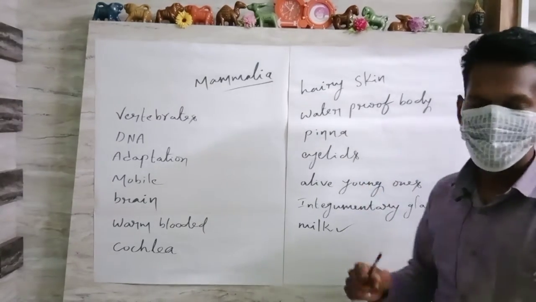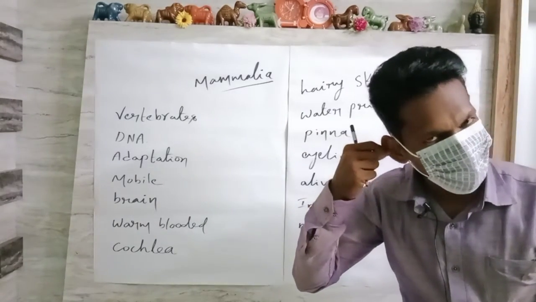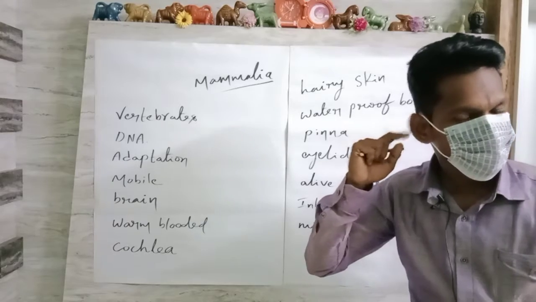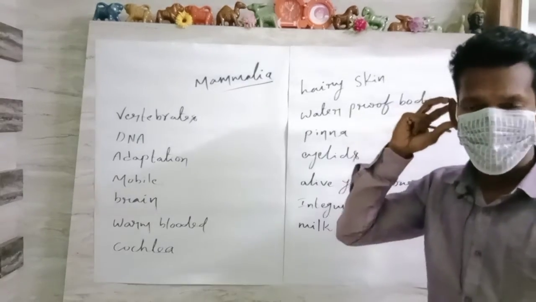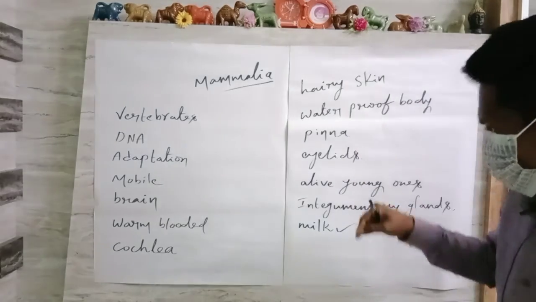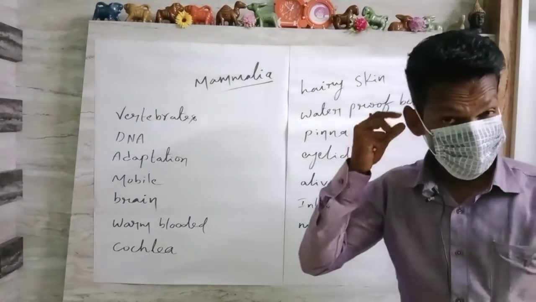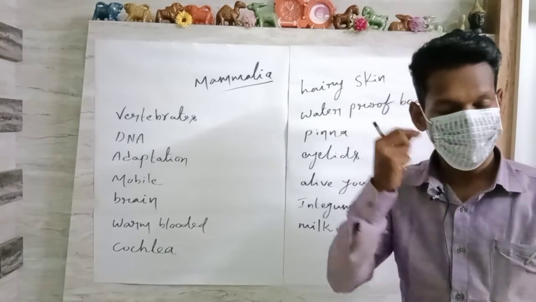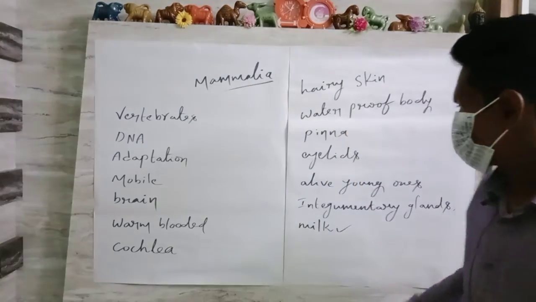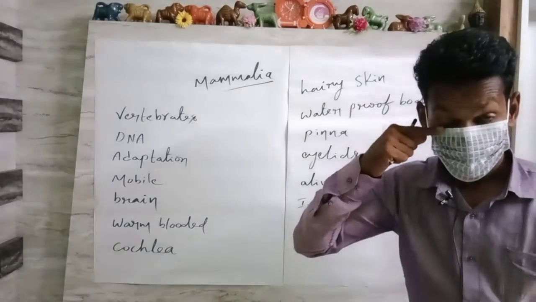Then pinna. The external ear of the organism is called the pinna. This is also called the external ear, which is made of cartilage. In mammals, a clear structure of this pinna can be seen. This is one of the characteristic features. And next one, eyelids.